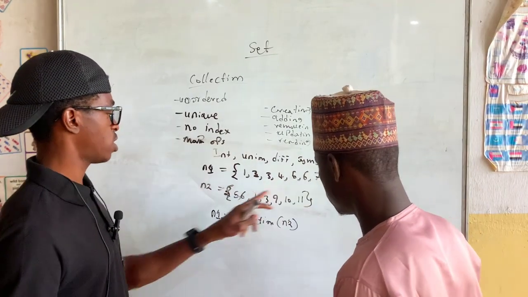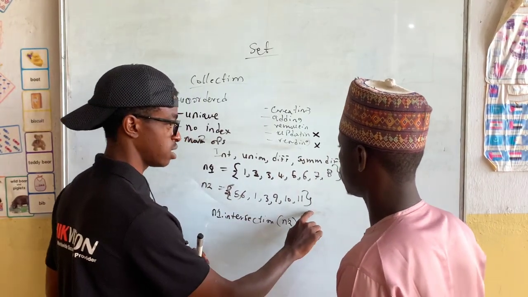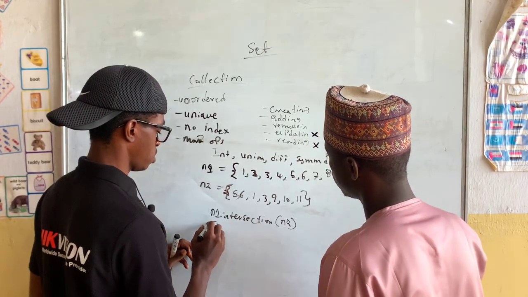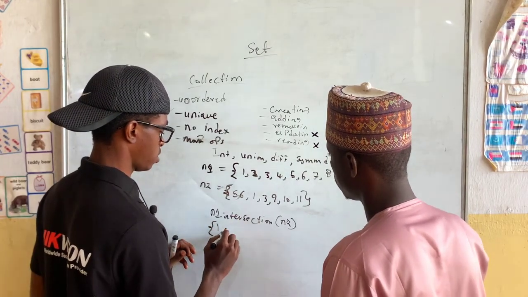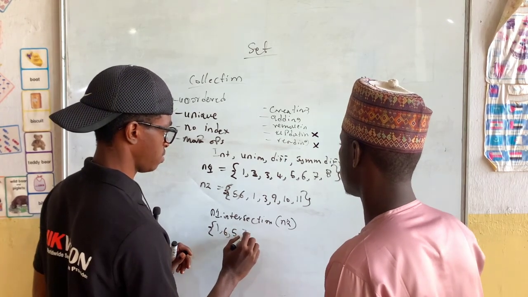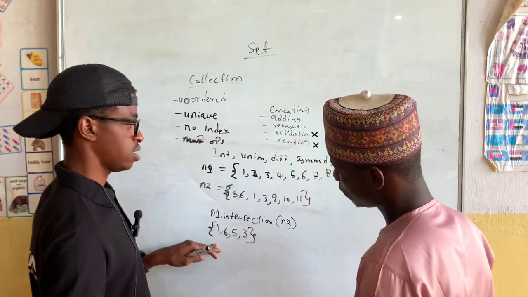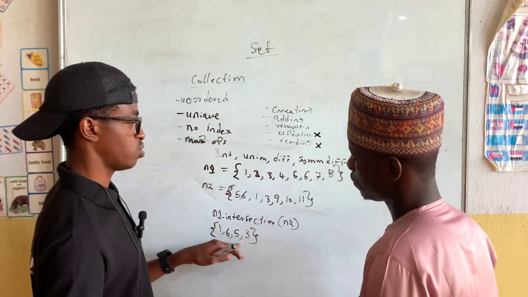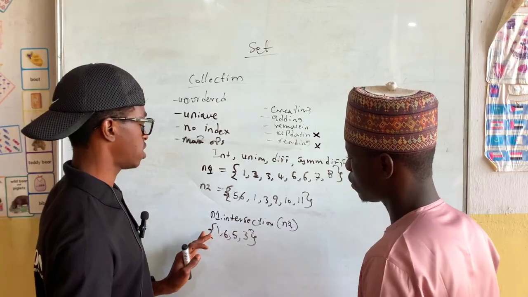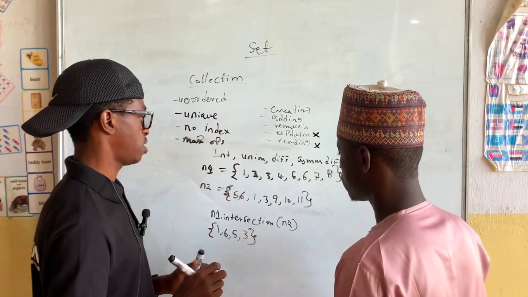When we look at set 1 and set 2, which element do we have here that also exists here? So now we have 5, we also have 1, we have 6, we have 3. That's all. So this is the element we're going to see. If we print this statement, you're going to see 1 6 5 3. Do you understand? Intersection is going to find the element that exists here and also exists here.